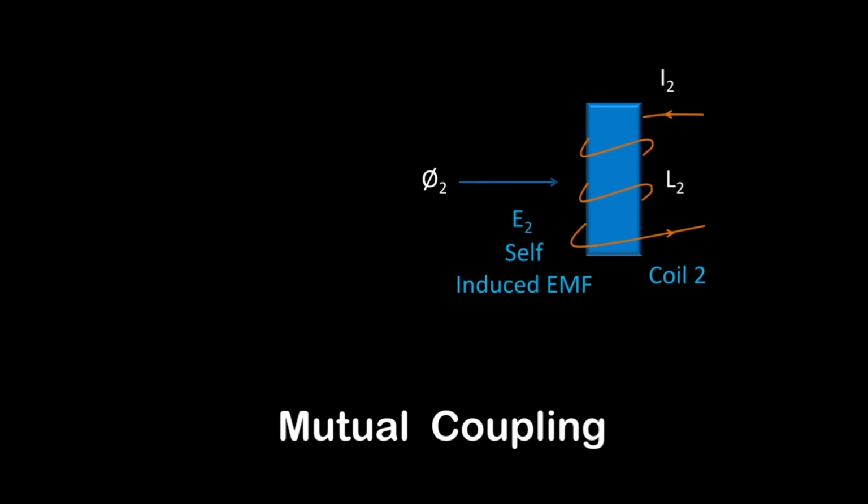Now this induced EMF E2, which is induced in coil number 2, is called self-induced EMF, because E2 is because of the flux phi 2, and phi 2 is produced because of the current flowing through the same coil, that is coil number 2.